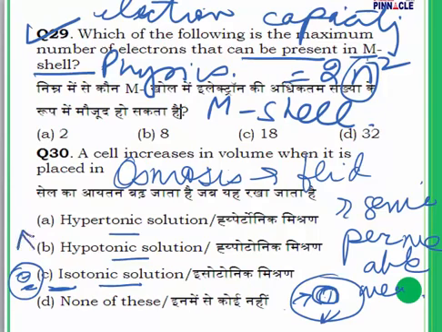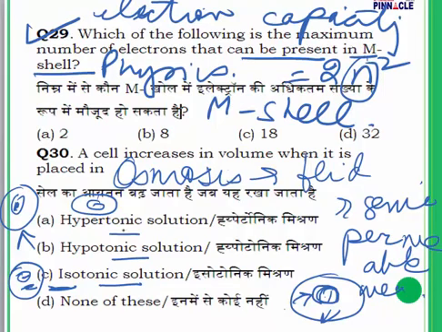What happens in a hypotonic solution? In a hypotonic solution, the concentration of solutes is greater inside the cell than outside. We will talk about what happens in this situation also. Then we have a hypertonic solution. In a hypertonic solution, the concentration of solutes inside the cell is lesser than outside. So these are the three situations.